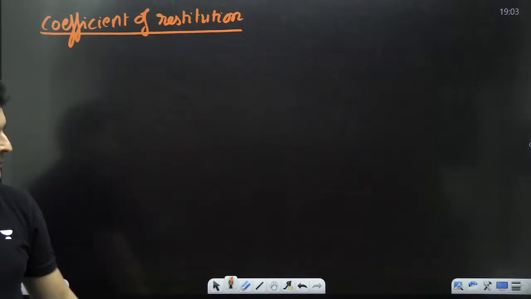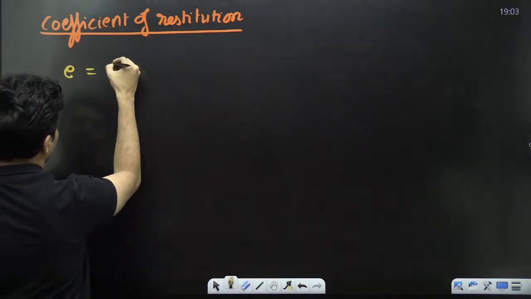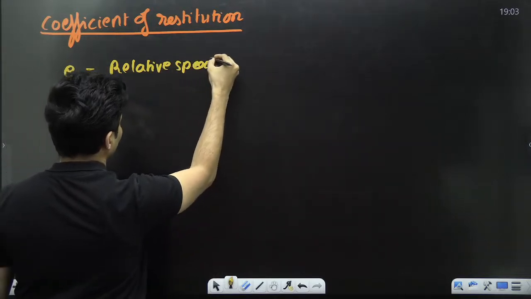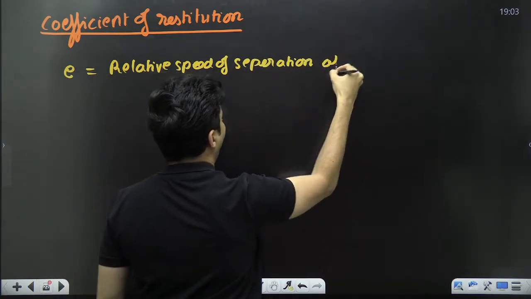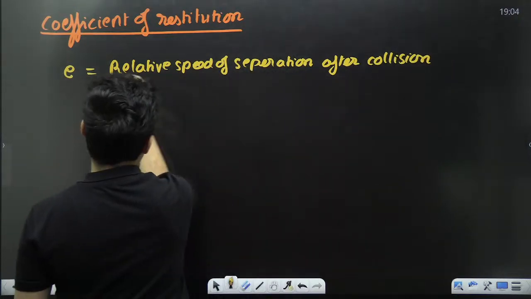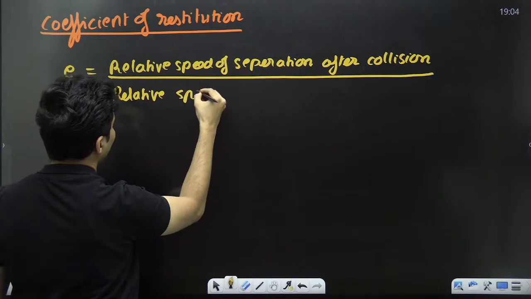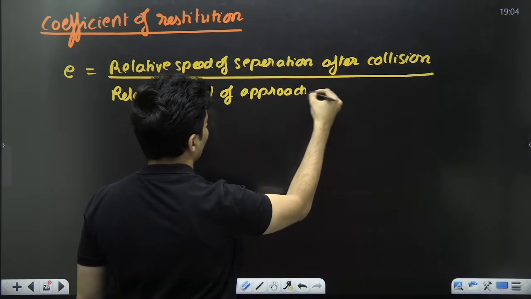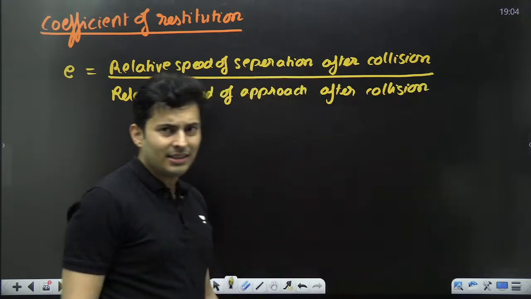Hello, Gautam. Welcome aboard. So that number is nothing but called e. It is the relative speed of separation after the collision, upon the relative speed of approach before the collision.